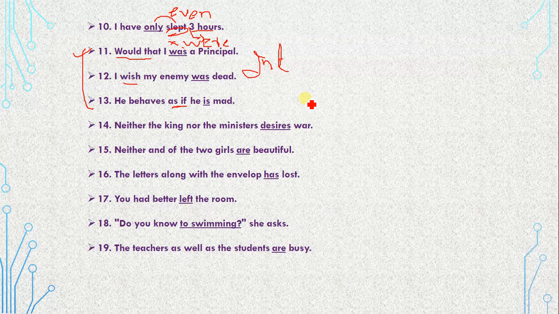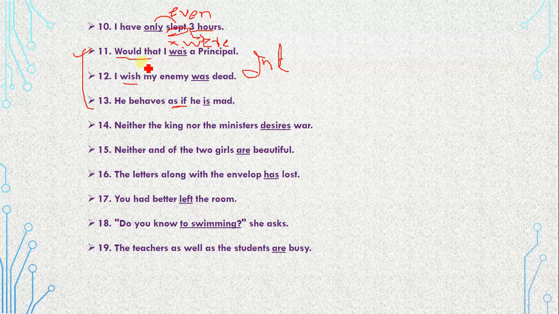fulfilled in the near future. So, listen very carefully: if I say "I am a principal" or "I was a principal," or use any linking verb other than "were," then it means that I am making it a reality that I am a principal, but I am not. I know, you know that I am not.